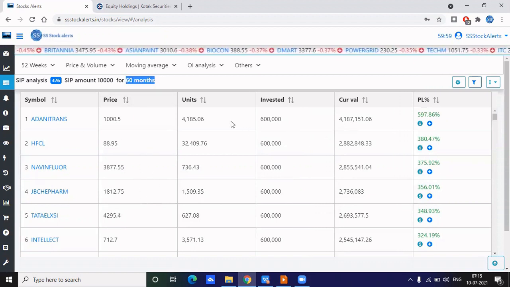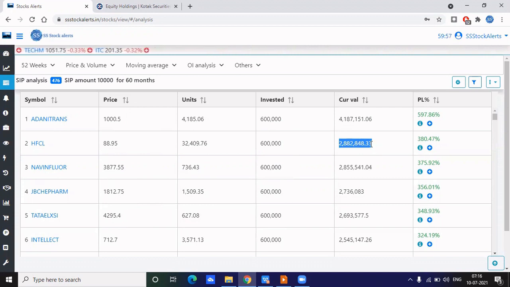So if I have invested in the SIP process in Adani Trans, the total amount I have invested is 6 lakhs. But now if you see, this is the return you would have got. So almost 600% returns on your SIP. And if you have invested in HFCL, this is the 380 percentage you would have got. If I have invested 6 lakhs, I would have got 28 lakhs in the SIP process.